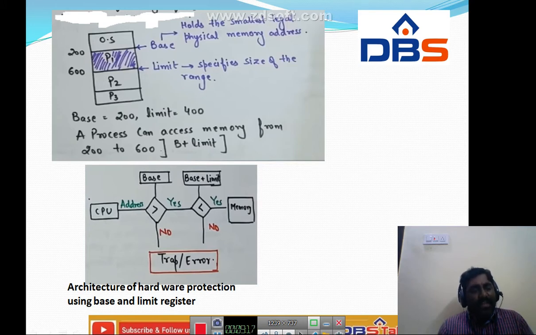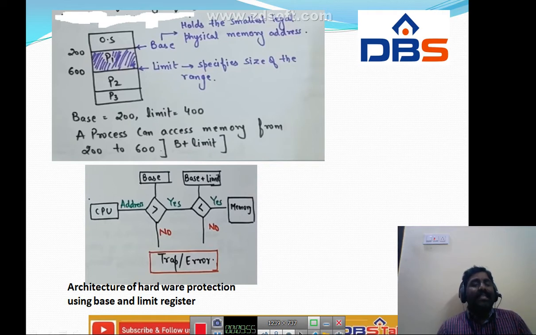If it is no, an error will occur. So in the first case the address is compared with the base; if it is greater, we compare with the base plus limit. If yes, we access the physical memory. In the second case, the address is less than base plus limit, but then what will happen?